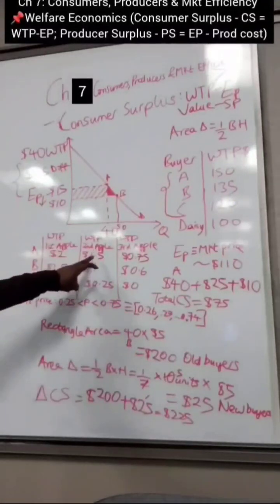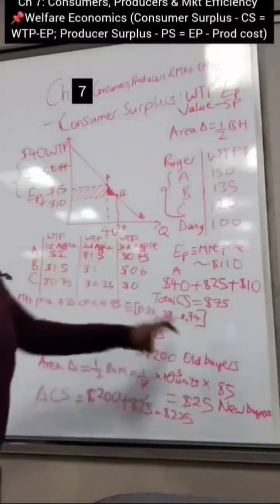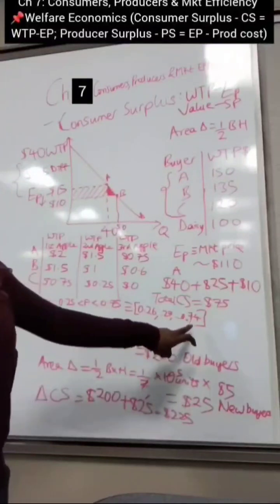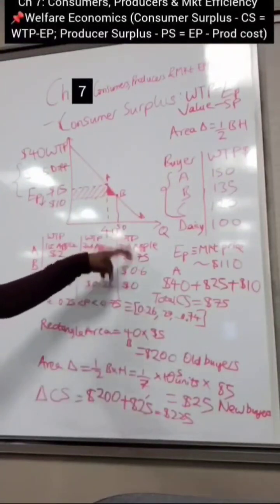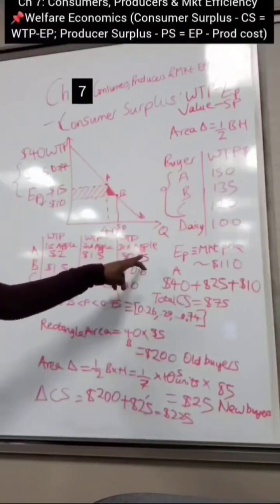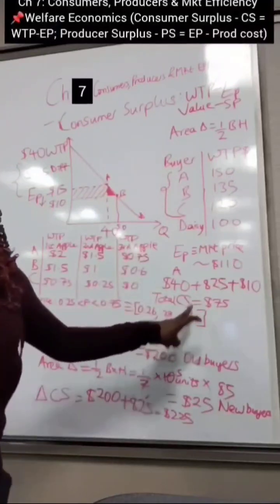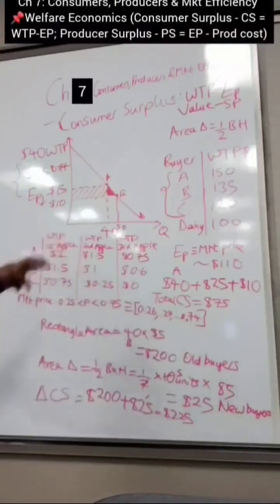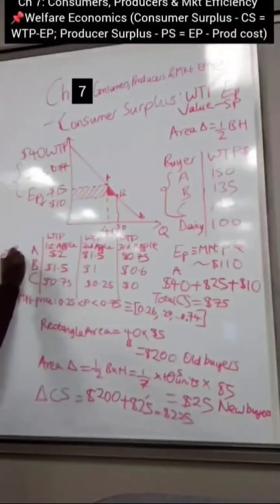How about the second apple? $1.5 willingness to pay is definitely greater than 74 cents actual market price. So she's going to buy the second apple as well. How about the third apple? 75 cents willingness to pay is definitely greater than 74 cents for the market price. So consumer A is going to buy a total of 3 apples.